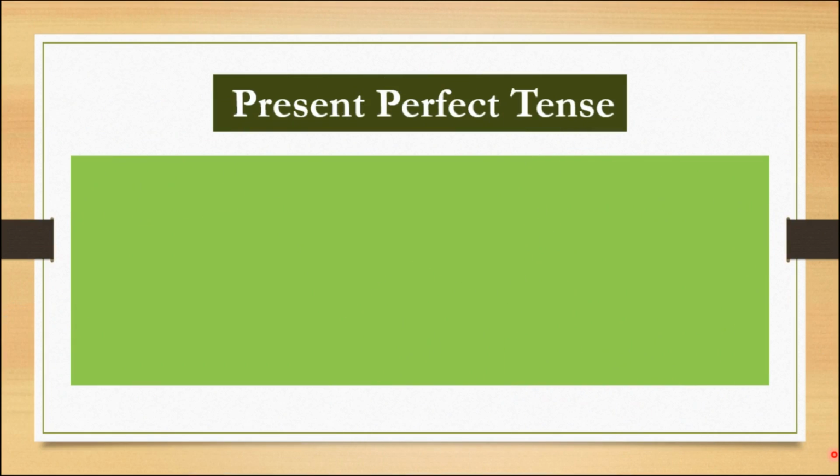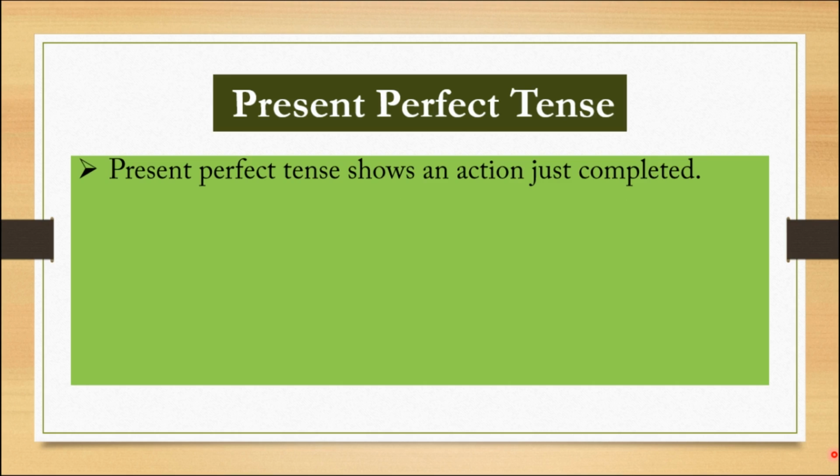Next. So, with this, present continuous tense is finished. Now we enter into present perfect tense. Present perfect tense shows an action just completed. Children, you know, some actions are completed in the present only a few moments ago.